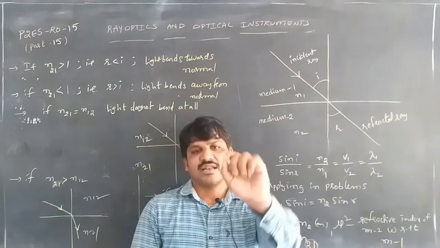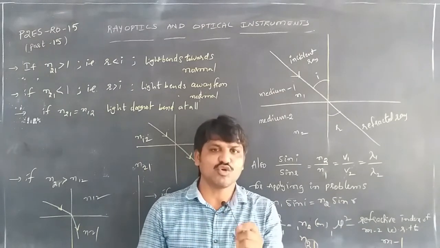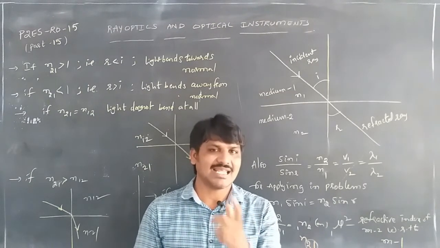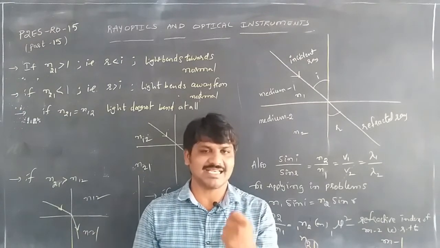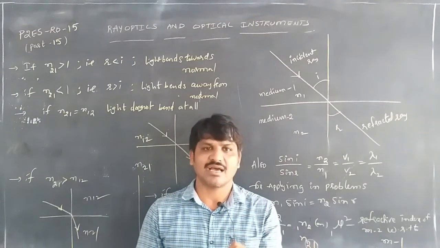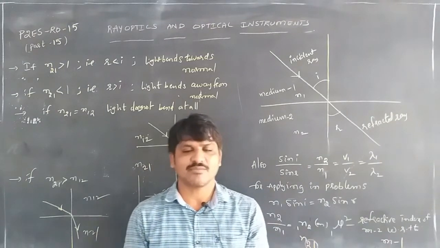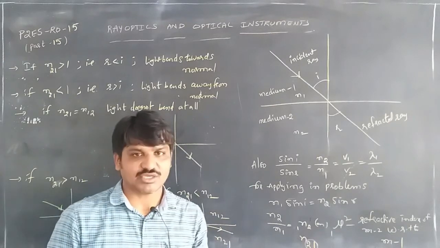When the refractive index of the medium is more, the speed of light is less in that medium. If the refractive index of the medium is less, the speed of light is more in that medium. So by the calculation we can get a brief idea about the refractive index.